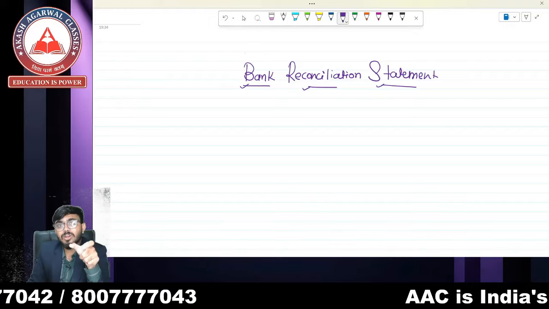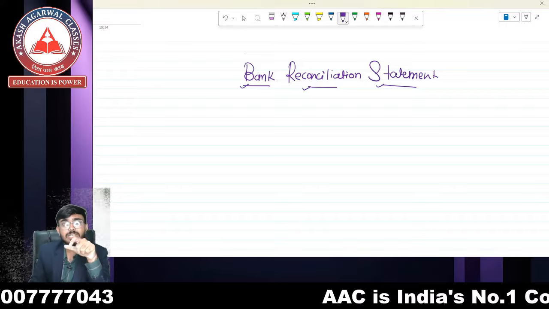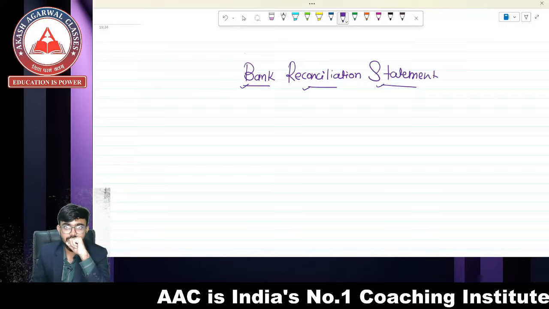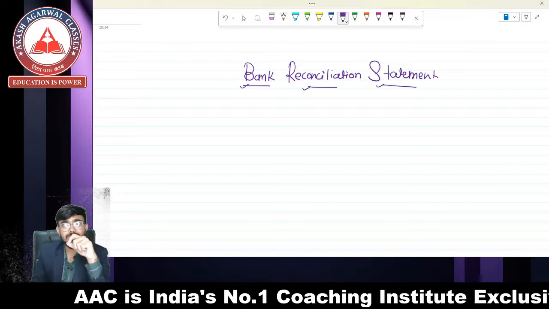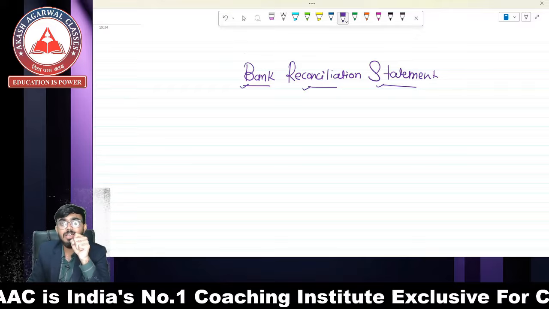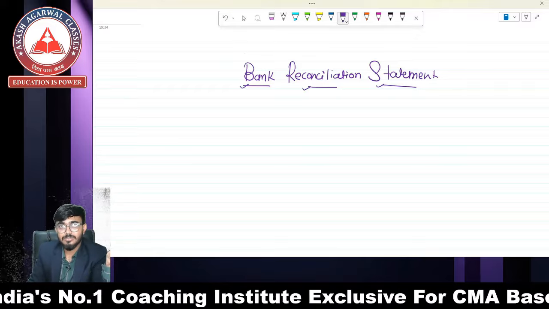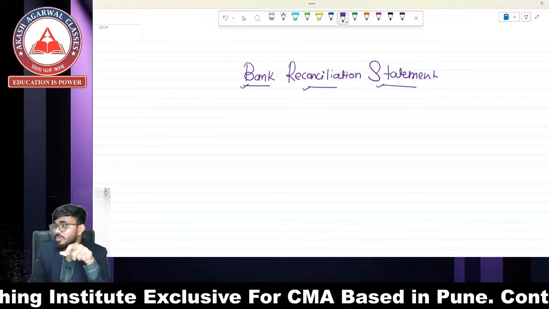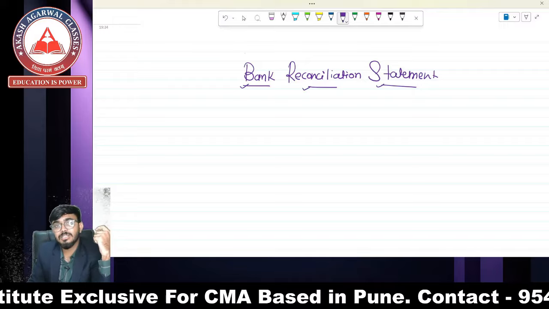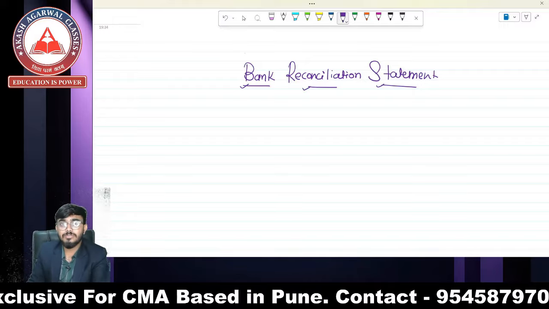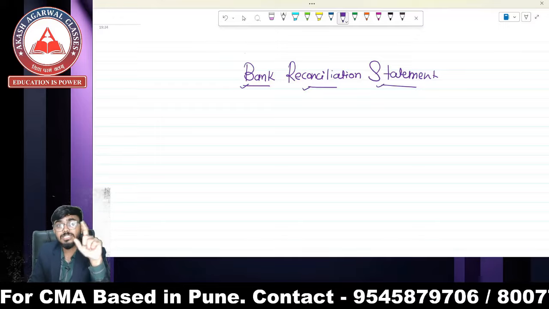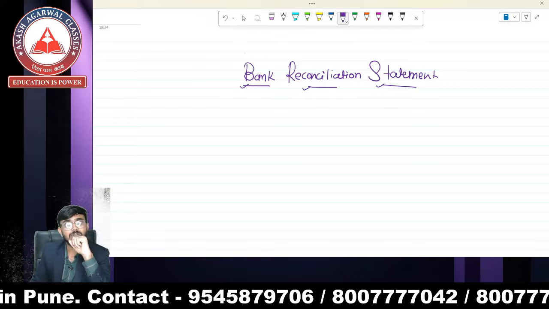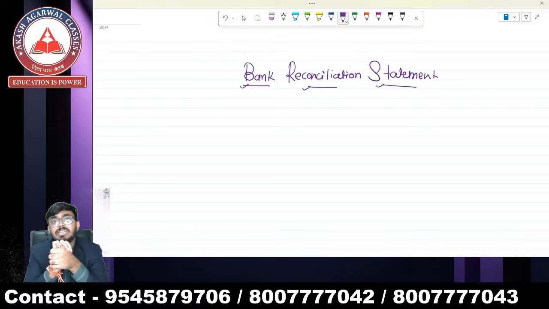So what we are going to study in this chapter, as you already studied the cash book with bank column, of that chapter we are going to take a reference. With the help of that chapter we are going to study this chapter. If you did not watch the lecture of cash book, kindly watch the lecture before starting this chapter. It is also uploaded in our YouTube channel. So let's start bank reconciliation statement.